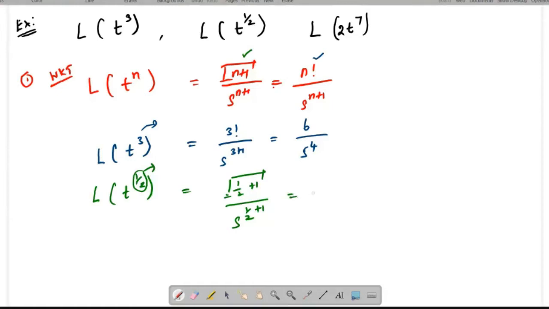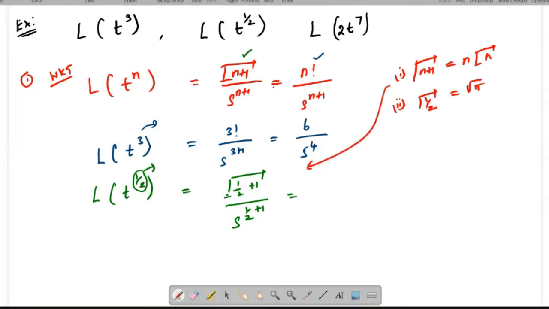Already I have given the formula, gamma n plus 1 is equal to n into gamma n. So this result you must know. Another result is gamma 1 by 2 is equal to root pi. You can apply this result, right? Square root of pi.